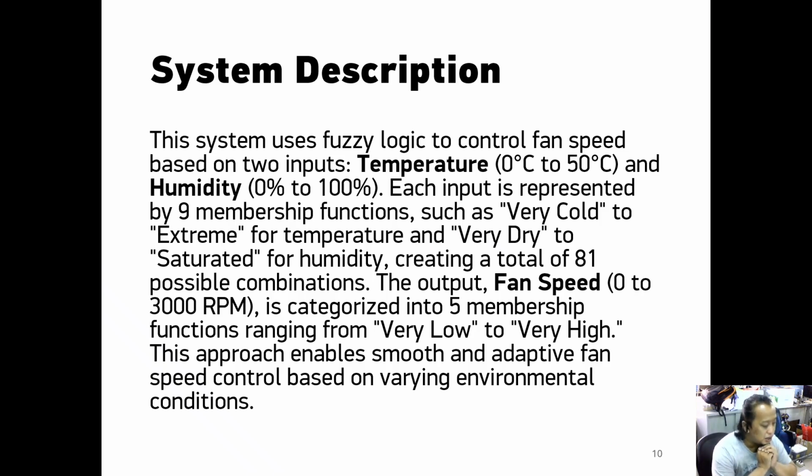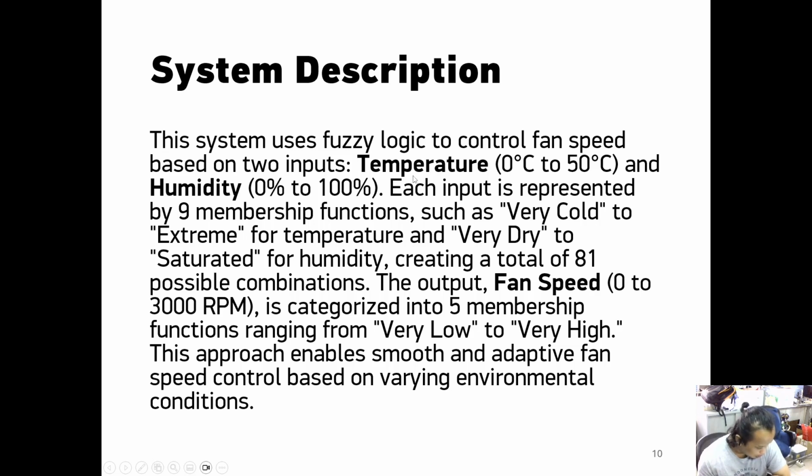The system description. This system uses fuzzy logic to control fan speed based on two inputs, which are temperature and humidity. The temperature is represented in degrees Celsius, and the humidity is represented in percentage of relative humidity. Each input is represented by 9 membership functions. Temperature has 9 membership functions. Humidity has 9 membership functions.